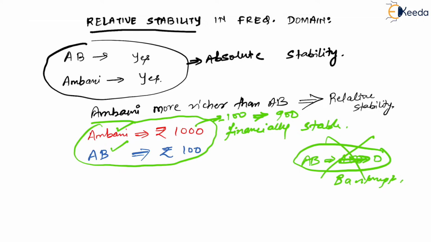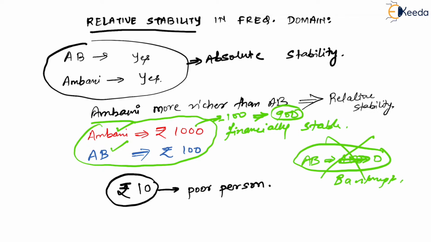So if you check, dear, Ambani has more margin. This is an important term. Ambani has more margin to become poor. Let me take a small example, the same example itself with a little extension. Say for any person in the world, if the bank account balance is rupees 10 or less than 10, then that person is characterized as a poor person, right?